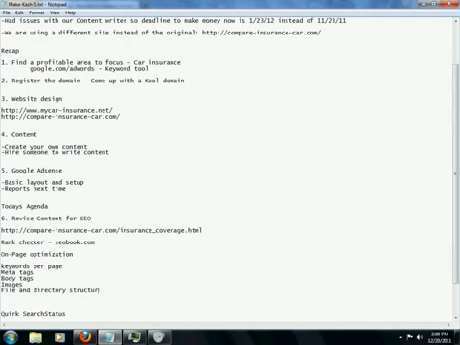I'm just making up a list of things we need to cover. The sitemap, obviously, and then possibly keyword density, and then some SEO tools that are out there that can make your job somewhat easier.